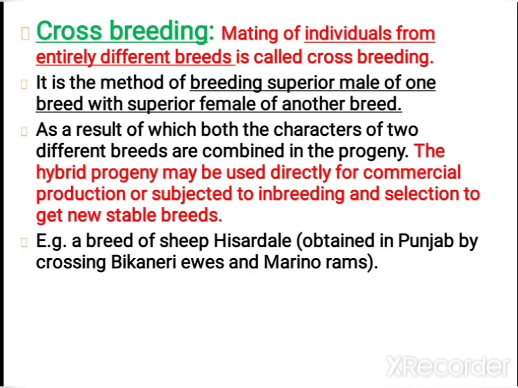Next one is crossbreeding. In crossbreeding, breeding is between the individuals of entirely different breeds. The superior male with desirable characters belongs to one breed, and the superior female with good characters belongs to another breed. By combining these, we get the progeny, and this progeny will exhibit the good characters of both the superior female and superior male. In this method, the Hisardale sheep has been developed by crossing Bikaneri ewes and Merino rams. This method is called crossbreeding.